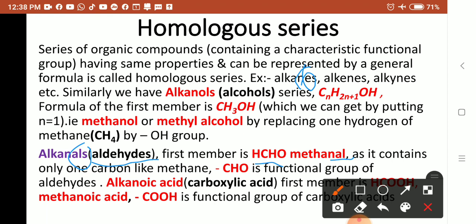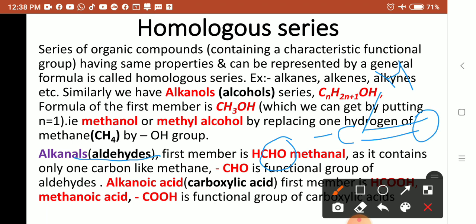The aldehydic group is CHO. All aldehydes, all alkanals, contain the CHO group. How do you write the CHO group? CH double bond O, because carbon's valency is 4, so there are 1, 2, 3, 4 bonds around carbon.